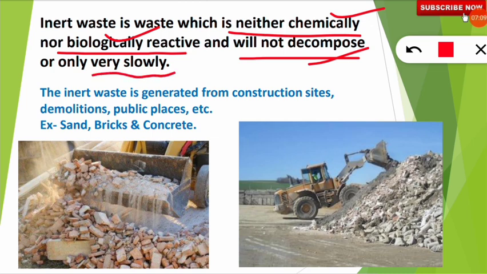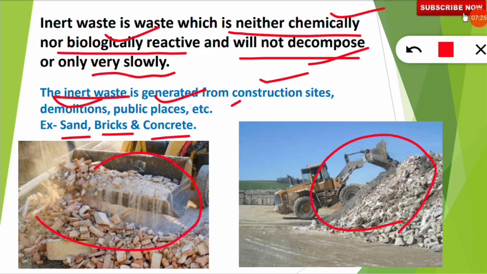And what are the examples? Before the examples, we should know where this waste is generated. This inert waste is generated from construction sites, demolition sites, public places, etc. And the examples are sand, bricks, and concrete. So you can see in this picture, these are all inert waste which do not react with any substance, either chemically or biologically.